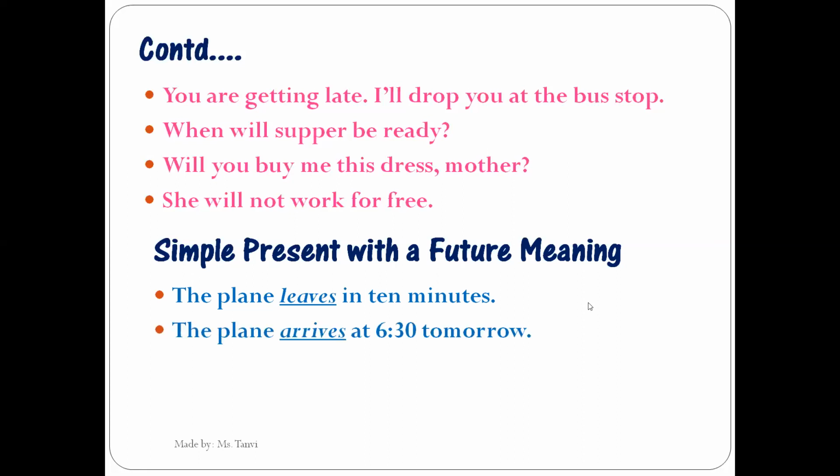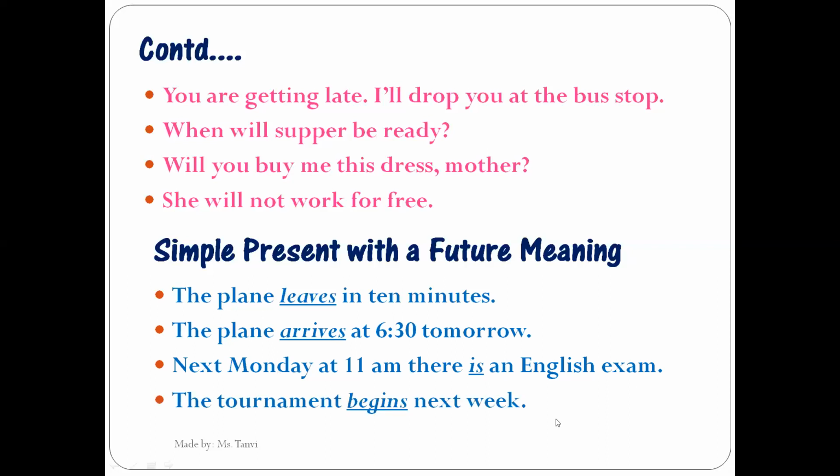The plane arrives at 6:30 tomorrow. Again, this is a fixed schedule, right? That the plane will arrive at 6:30 tomorrow. Again, here I am making use of simple present form of verb. Next Monday at 11 a.m., there is an English exam. So is here depicts simple present. And with this sentence, I mean to say that next Monday at 11 a.m., there will be an English exam.